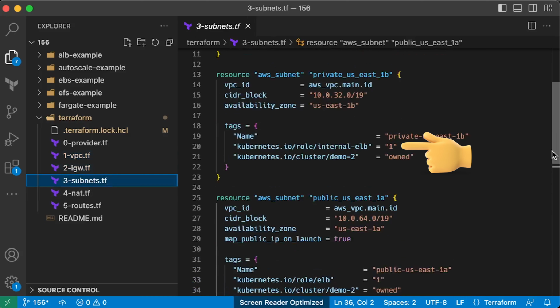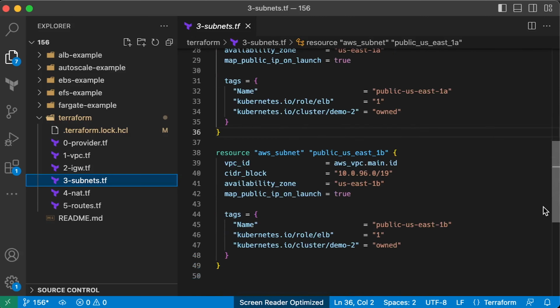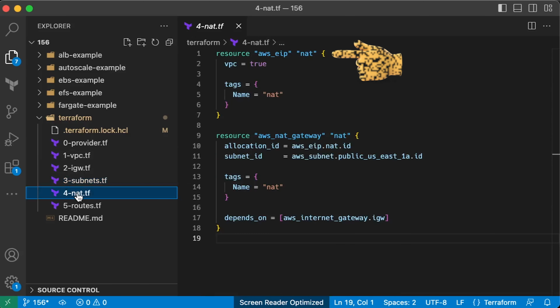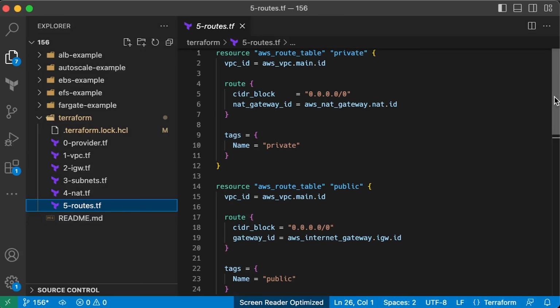If you want to expose your applications to the outside world, you would also need to assign the internal ELB tag to private subnets, where you want to create private load balancers, and just the ELB tag for public load balancers. Then we have a NAT gateway. I would suggest that you manually allocate public IP addresses in case you need to whitelist them with your clients in the future. Even better is to allocate multiple IP addresses ahead of time in case you would need to perform any migrations. And we have public and private routes that are assigned to all our subnets.